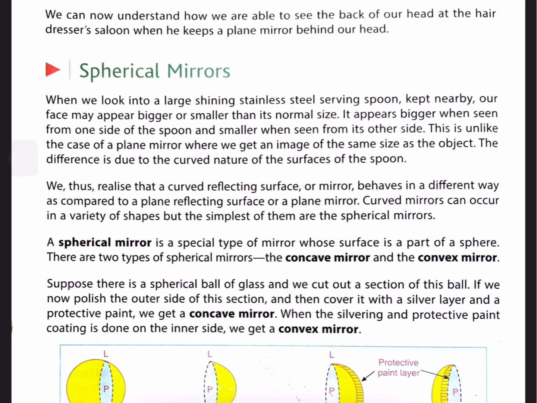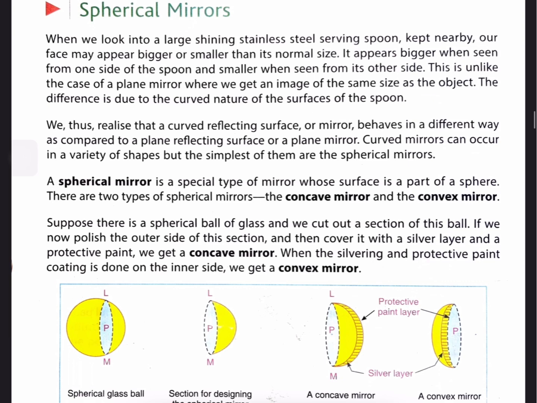Curved mirrors can occur in a variety of shapes, but the simplest of them are the spherical mirrors. A spherical mirror is a special type of mirror whose surface is a part of a sphere. There are two types of spherical mirrors, the concave mirror and the convex mirror.